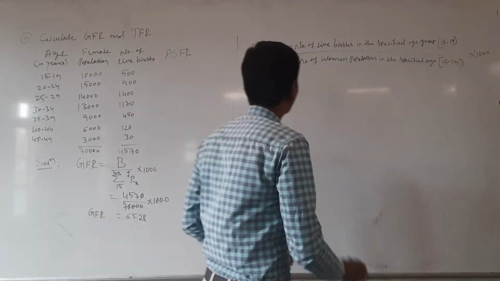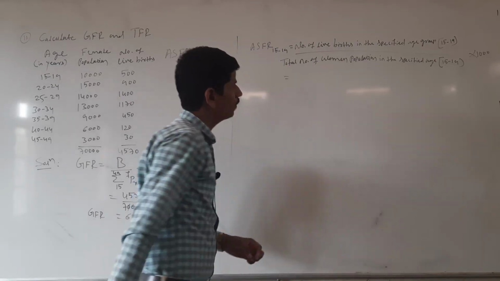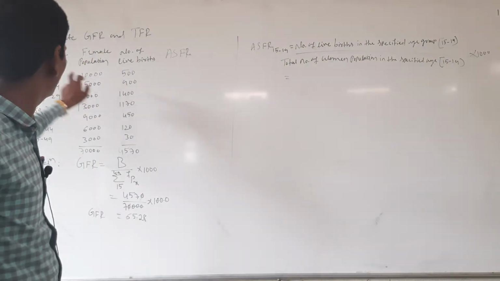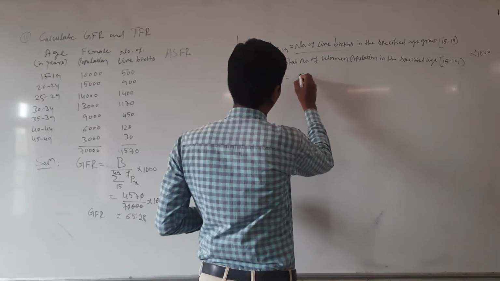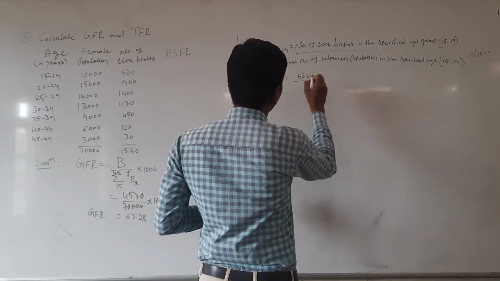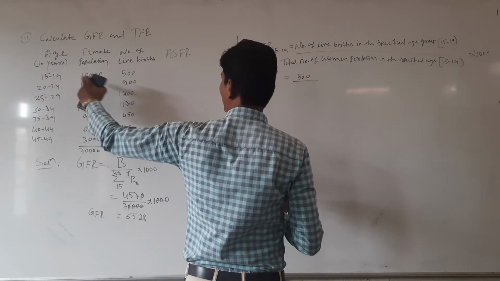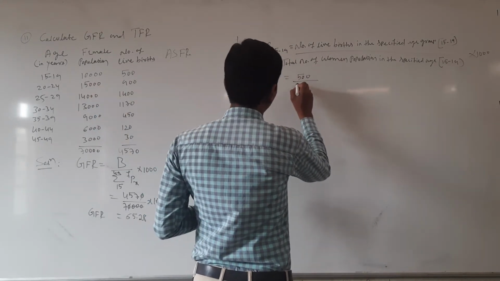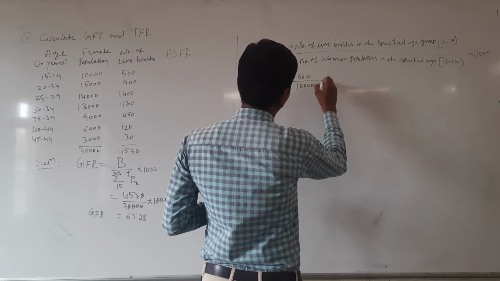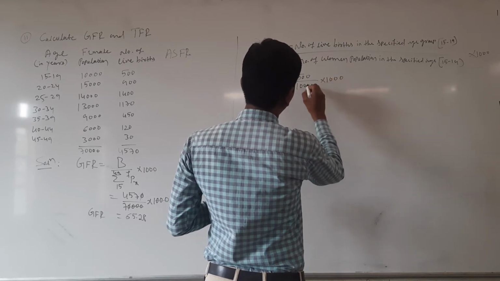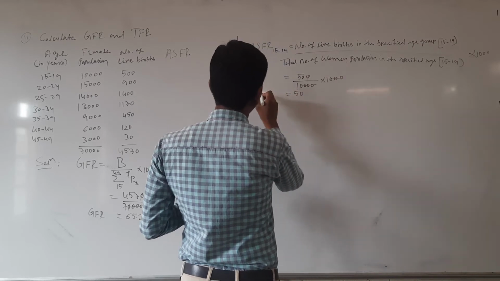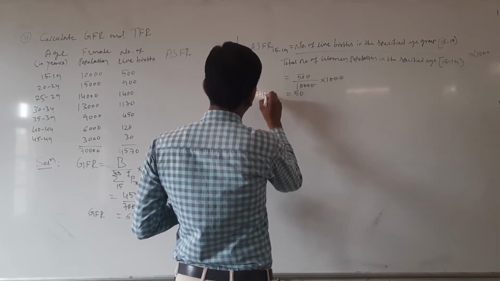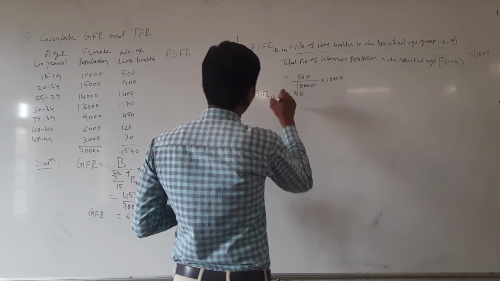Okay, here the number of live births in the specified age group 15 to 19 was 500, divided by the women population in the age group 15 to 19, 10,000, into 1000, then you will get 50 as the ASFR for the age group 15 to 19.